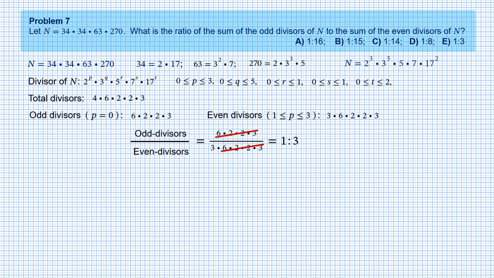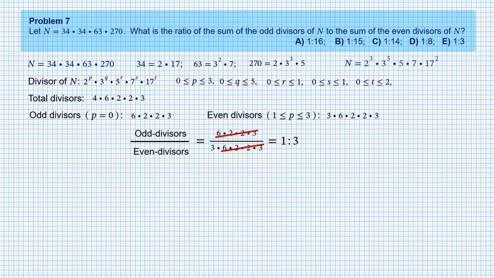This suggests that we have to add up all odd divisors, then add up all even divisors, and divide the first sum by the second sum. Can we do that? Probably yes. Will it be enjoyable? Certainly not. Fortunately, that false start wasn't a complete waste of time, because we learned something out of it.